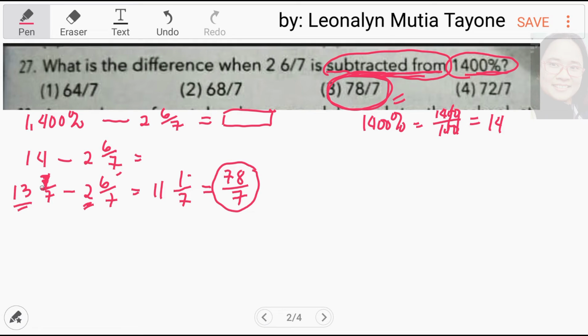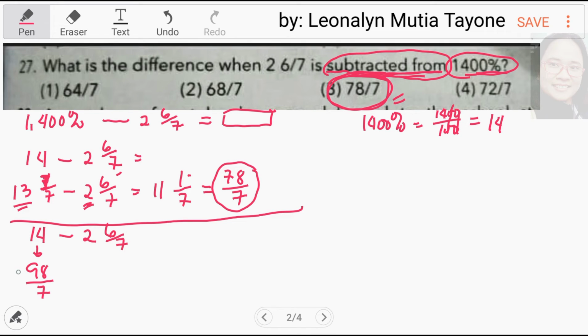Another way. Itong si 14 minus 2 and 6 over 7. Si 14, gawin natin siya na ang denominator niya ay 7. So, i-multiply mo lang ng 7. 14 times 7, and that is 98. Kopyahin si denominator na 7. Therefore, 98 over 7 ay pareho lang sa 14.